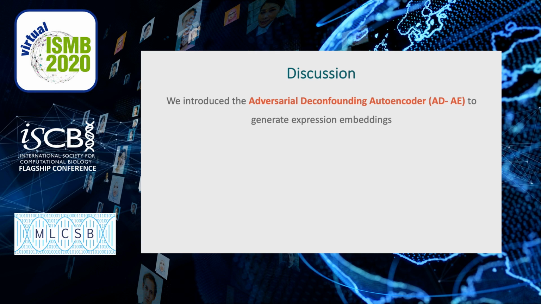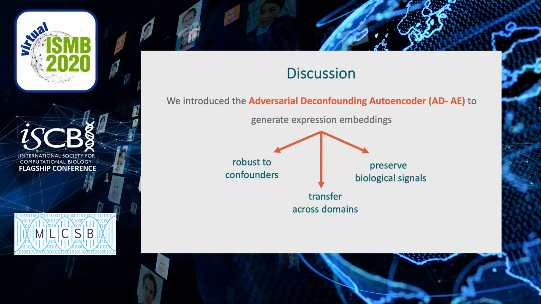To summarize, we introduced Adversarial Deconfounding Autoencoder to generate expression embeddings that are robust to confounders, can preserve biological signals, and transfer across domains. We're looking forward to extending our model by exploring new datasets and confounder settings.